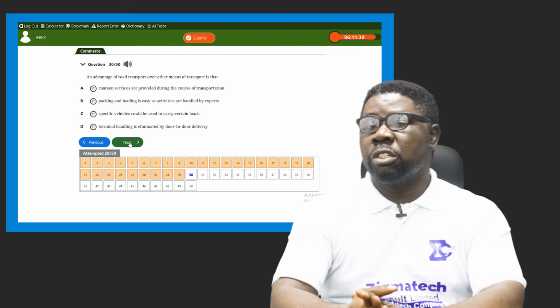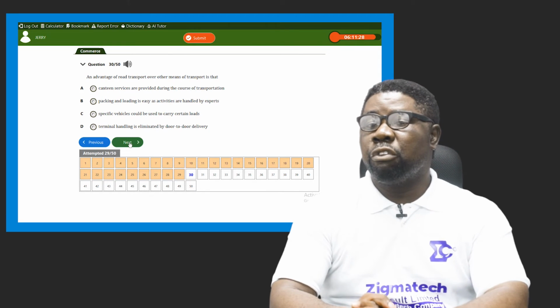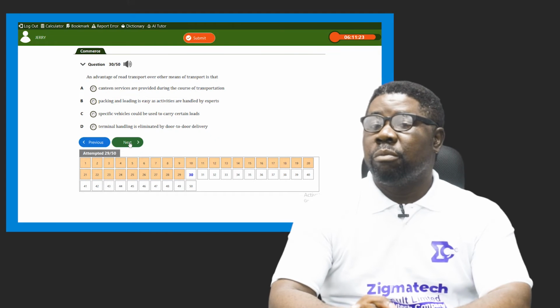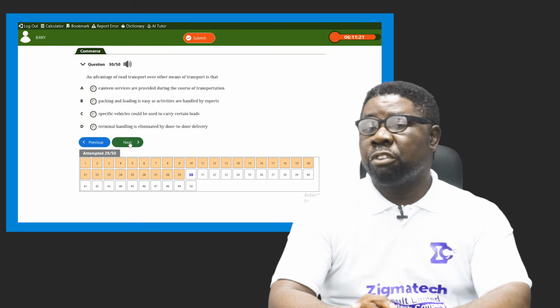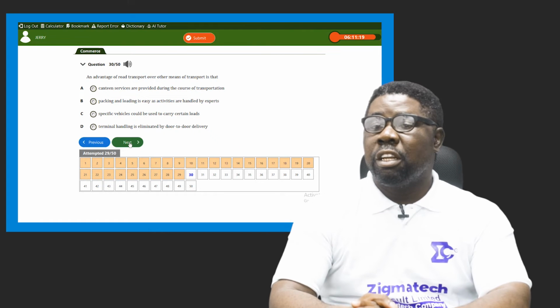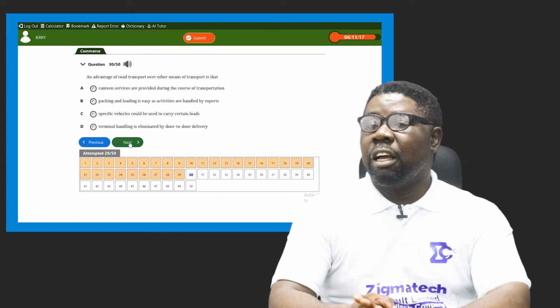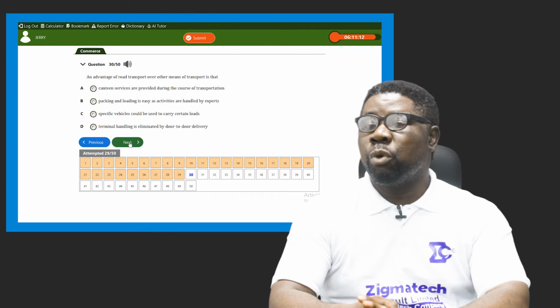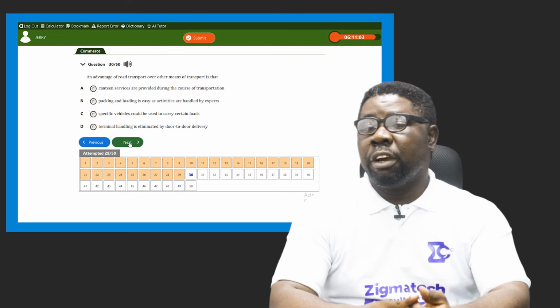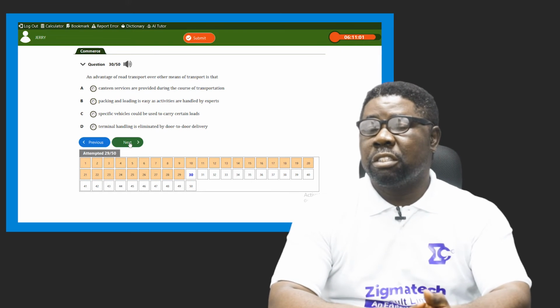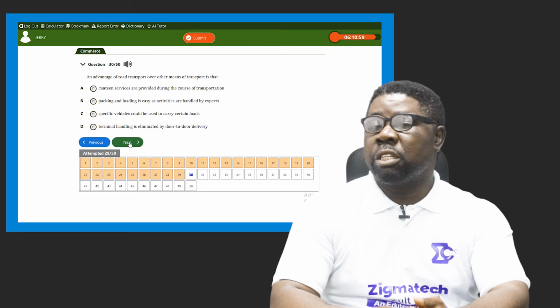Question 30 here says, an advantage of road transport over other means of transport is dash. What is the advantage of road transport over other means of transport? A says that canteen services are provided during the course of transportation. It's not an advantage. Sea transport can provide that. Road can provide it. Air can provide it. So it's not unique to it.